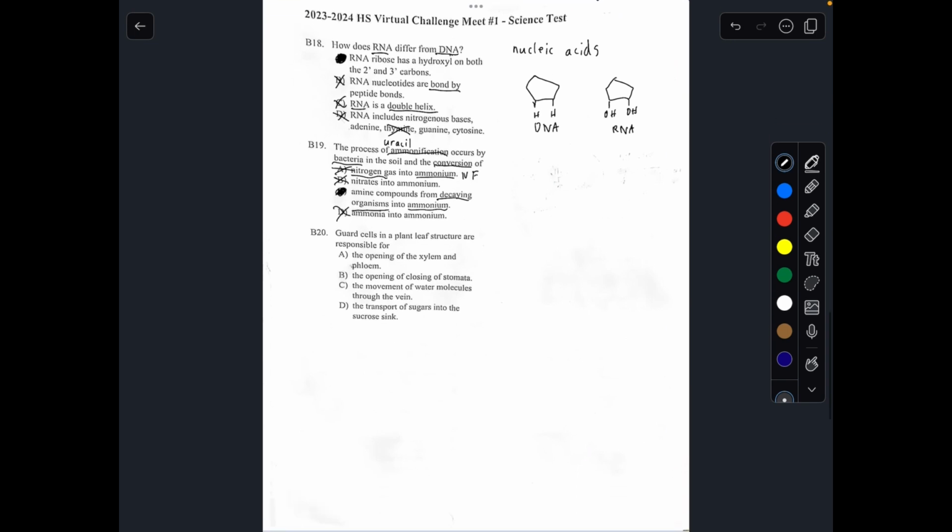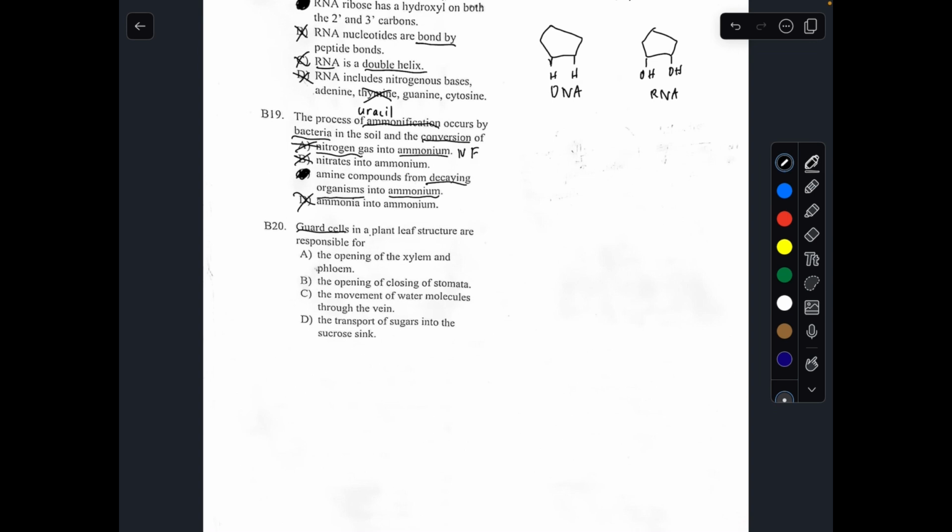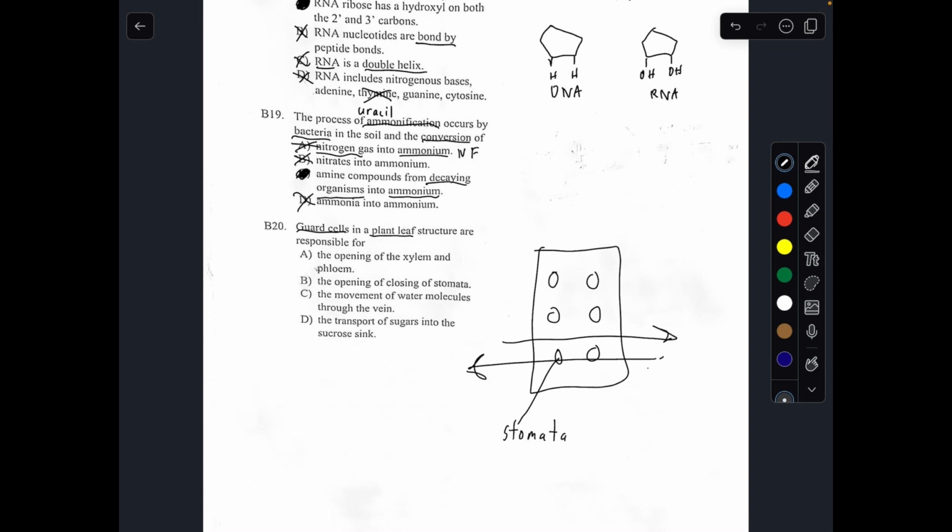Last question, number 20. Guard cells in a plant leaf structure are responsible for what? Guard cells are responsible for letting oxygen out of the plant and carbon dioxide in the plant. So guard cells are responsible for opening and closing certain holes called stomata. Stomata let oxygen out of the plant and carbon dioxide into the plant. So the guard cell's main job is just to open and close the stomata.